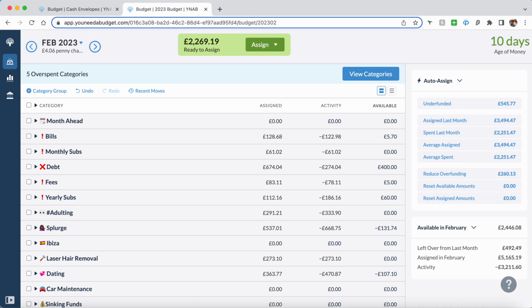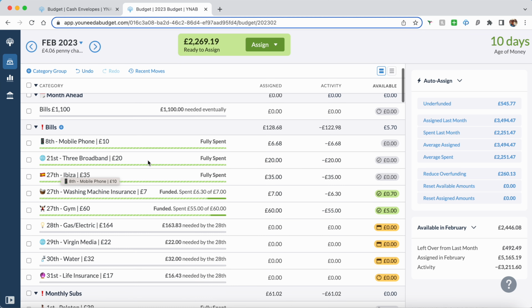So with YNAB, you basically budget money that you physically have in your account. It's not forecasting on money that you may get paid in the future. It's actually money that you have. So every time I get paid, or every time any money comes into my account, I go into YNAB and I budget my money straight away.